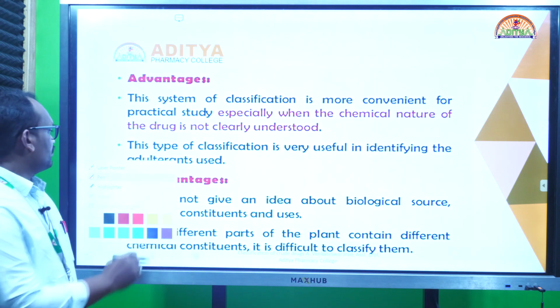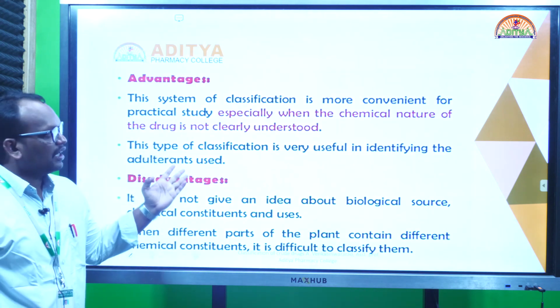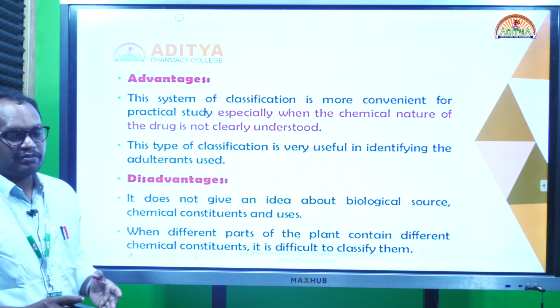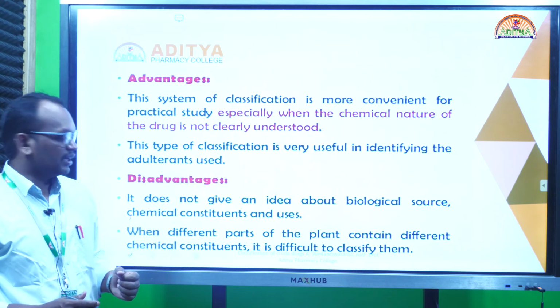So what is the advantage? We can find out the adulterants, and also we can classify the drug. We don't know what is the chemical nature of the exact drug. So at that time we can use the morphological classification.